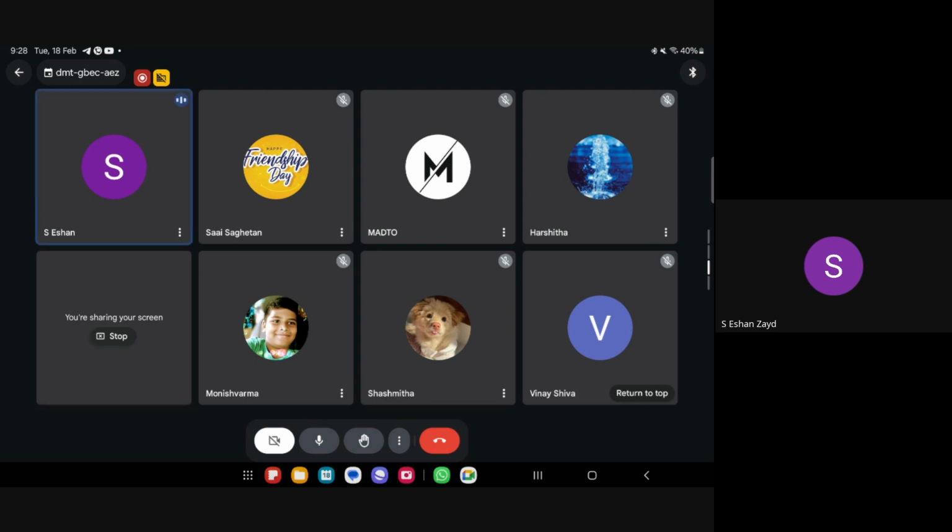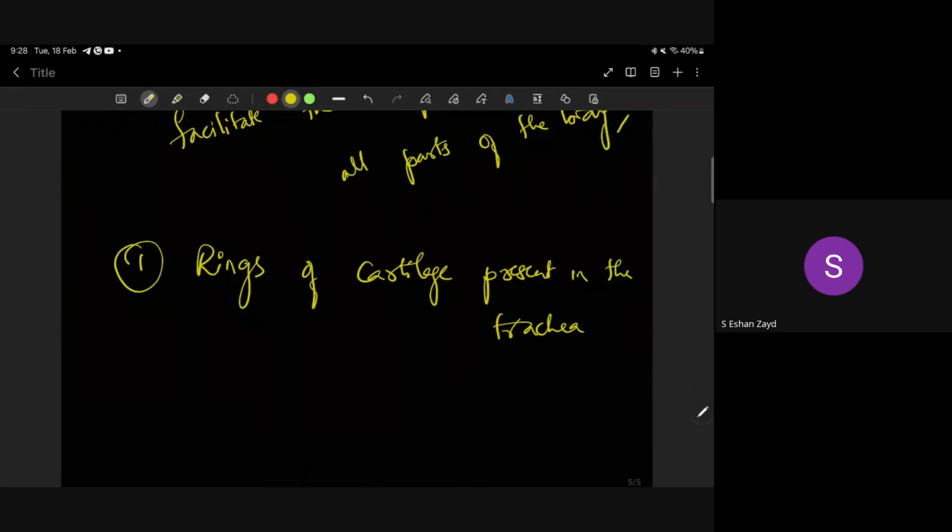Ah, yes, Ishan, you are absolutely right. Windpipe. Pharynx we call foodpipe, and trachea we call windpipe. And as you all know, trachea has got rings of cartilage. Rings of cartilage look like this. Cartilage means soft bones. What is the significance of this, Ishan?